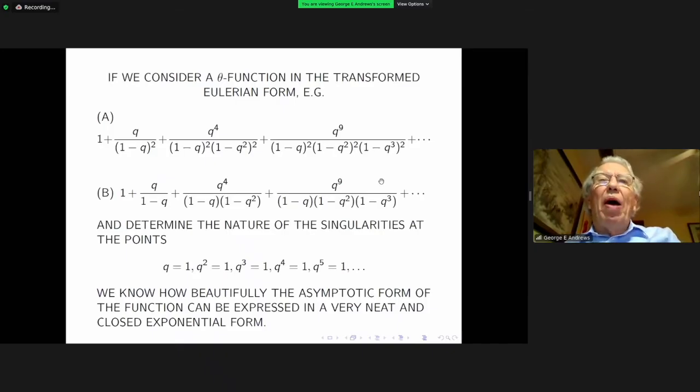Ramanujan notes that it is possible to determine the nature of the singularities at the points, and here, in other words, at the roots of unity on the unit circle. Please forgive my cuckoo clock that is cuckooing in the background. These are the points on the unit circle, and he remarks that we know how beautifully the asymptotic form of these functions can be expressed in very neat closed exponential form.